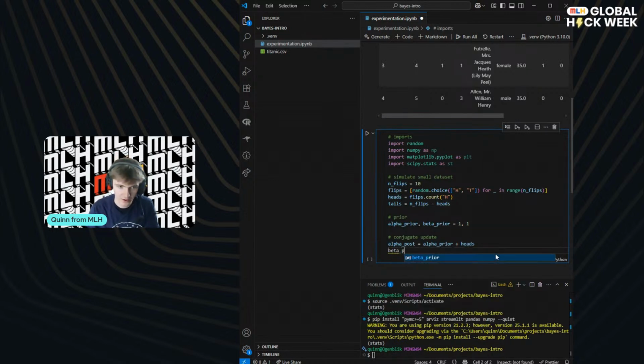And then we've also got our beta, and it's much the same. Tails, remember, is just the number of flips minus heads. You might remember that we spoke about n minus k when going through the conjugate update, the Bayesian update we were talking about earlier. You could put that in here, but tails is the same thing, so we can use tails. So you can see that beta is representing the number of tails we get, and alpha is representing the number of heads. And we're going to update it using the data that we've seen.